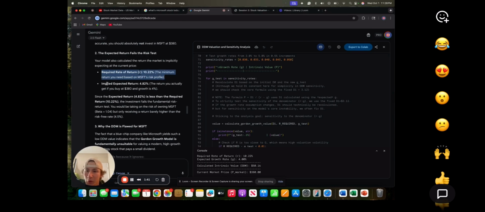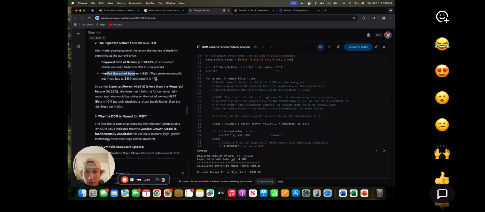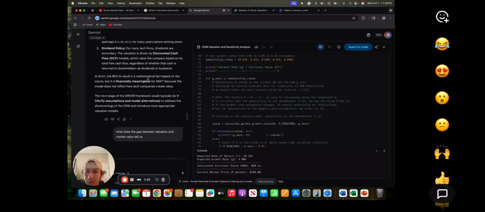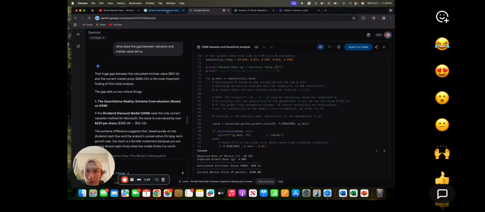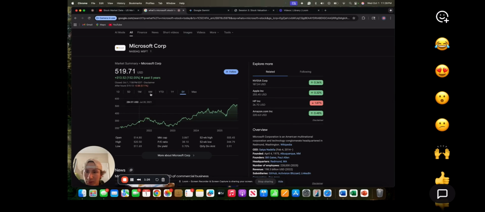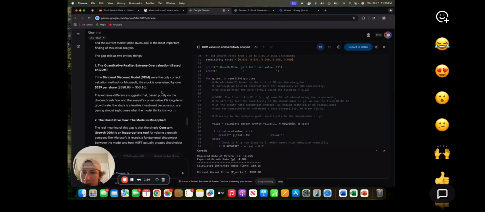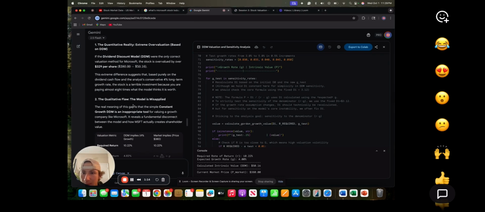Our required rate of return is 10.22%, but we're expected to return 4.82%, which is awful. We're required to return 6% higher than what we should. And if we look here at the evaluations, in the past 3 years, we've actually made $300. So the DDM model is not very accurate because of this.